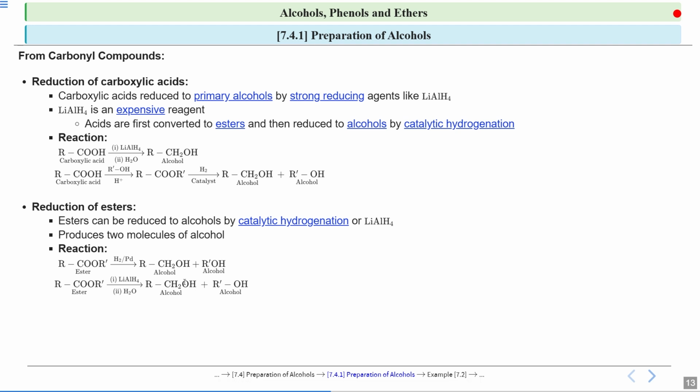One is this and one is this. To one, this R group is attached, and to one, this R dash group is attached. So here 2 molecules of alcohols are formed. So this is the reduction of carboxylic acid and reduction of esters.